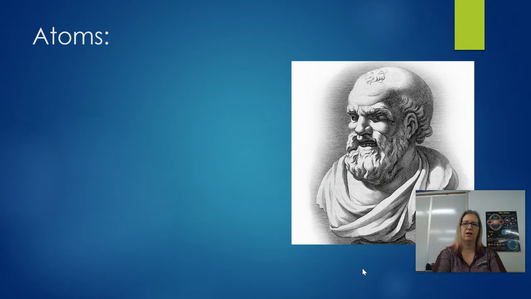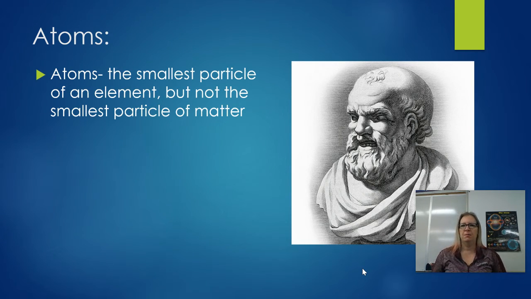All right, so a long time ago, there was this dude named Democritus, and that's him right there, a little bald guy. He's from so long ago, we don't actually have any photographs of him. But before I tell you about Democritus, I just want you to remember the definition of atoms from a previous lecture. They are the smallest piece of an element that you can have, okay? The smallest piece of carbon you can have would be a single atom of carbon, but they are not the smallest piece of matter you can have. Atoms can actually be broken up into smaller pieces, okay?